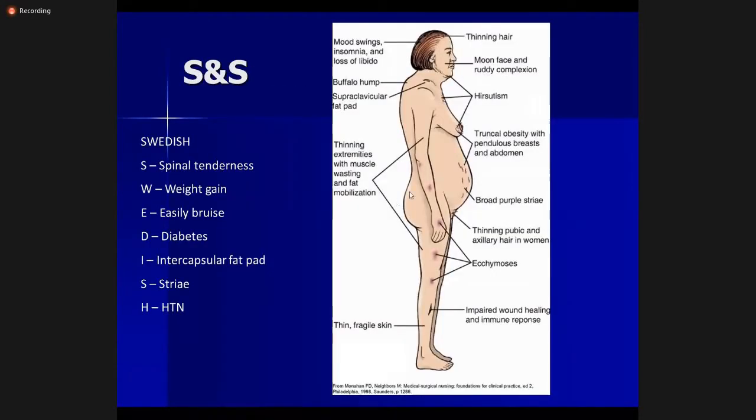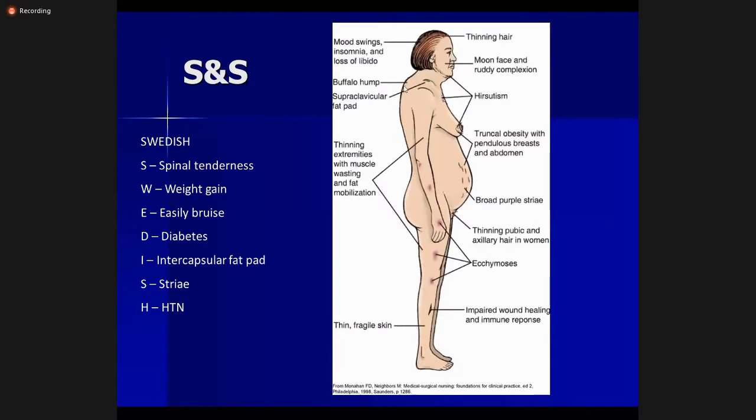Cushing syndrome are, you can see, thinning of the hair, moon face and ruddy complexion, then hirsutism, truncal obesity, pendulous abdominal striae, and thinning of the pubic and axillary hair in the woman. Then there's ecchymosis, impaired wound healing and impaired immune response, and secondary infections are common. Then there's thin fragile skin with multiple bruises. Then there's thinning of the muscles and muscle wasting in the extremities, and muscle weakness and myalgias are common.